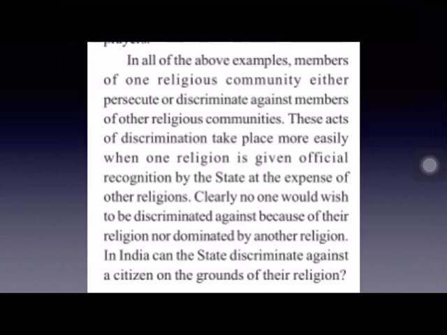And because all religious communities expect equal treatment, if we take the example of India, no one can be discriminated against on the grounds of religion, because ours is a secular state. In a secular state, no one can be discriminated against on the grounds of religion, and that is the idea of secularism. No discrimination on the grounds of religion.